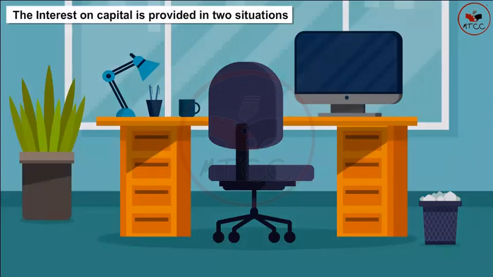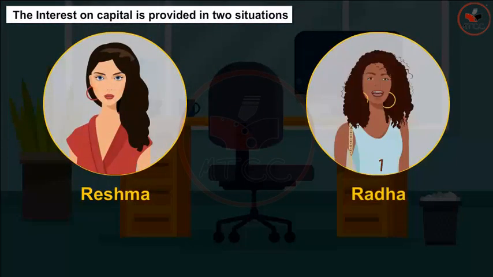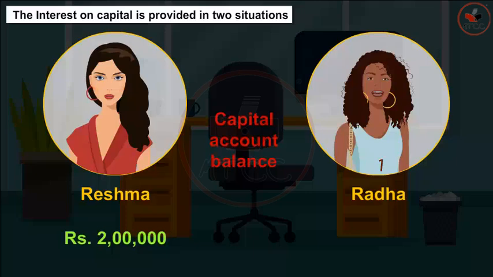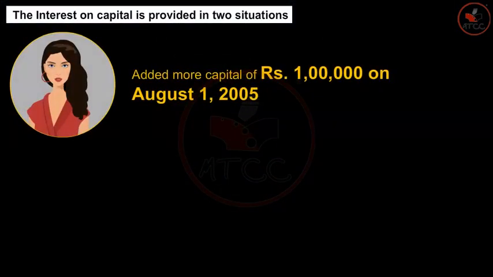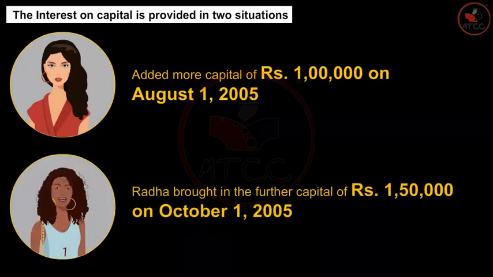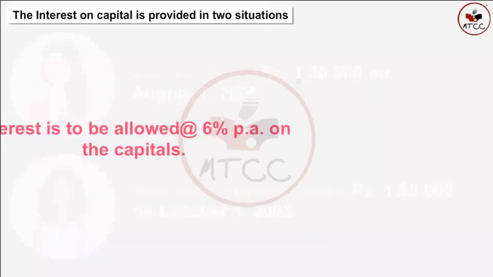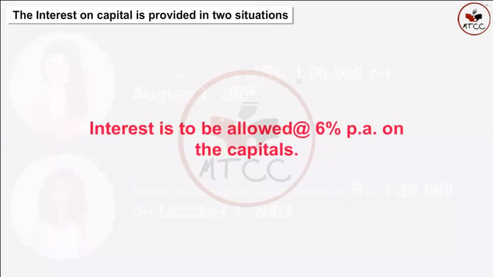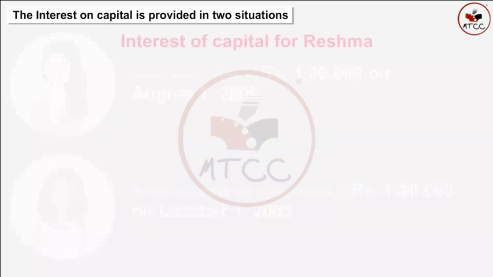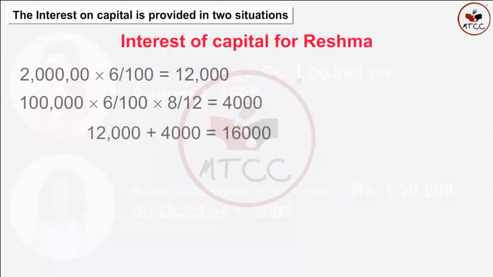Take another example, where Reshma and Radha, who are partners in a firm, have capital account balances of rupees 2 lakh and rupees 1,50,000 respectively, on April the 1st, 2005. Reshma added more capital of rupees 1 lakh on August the 1st, 2005, and Radha brought in further capital of rupees 1,50,000 on October the 1st, 2005. Interest is to be allowed at 6% per annum on the capitals. The interest on capital will be calculated as